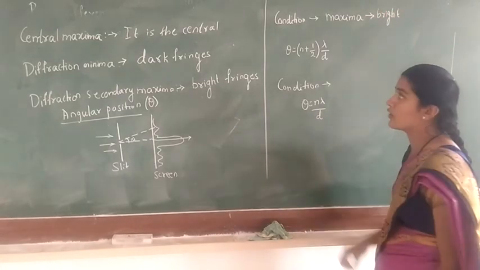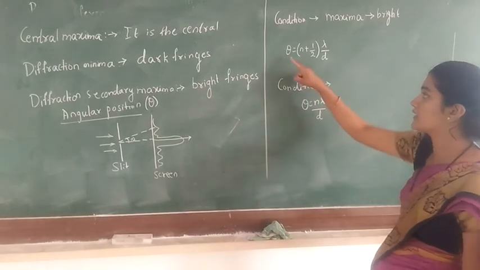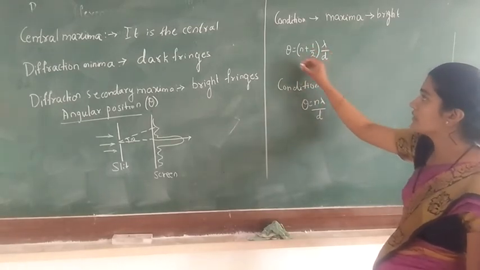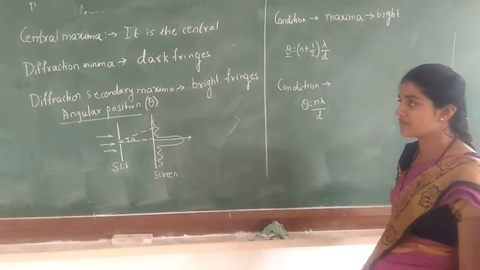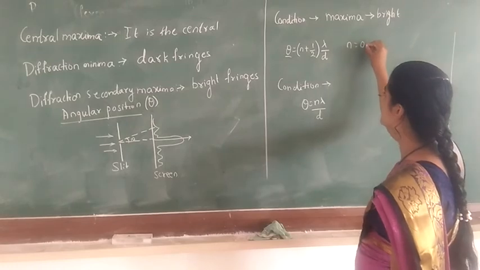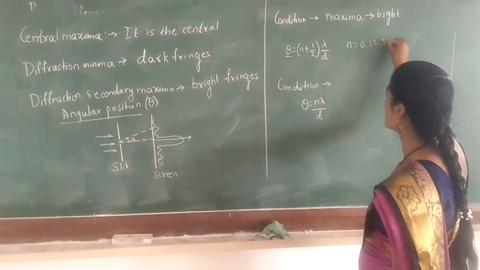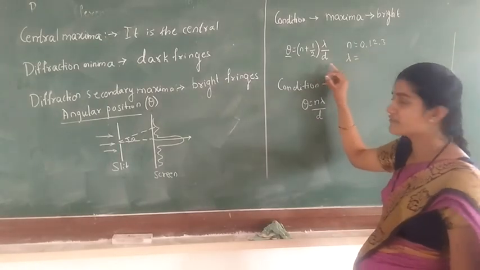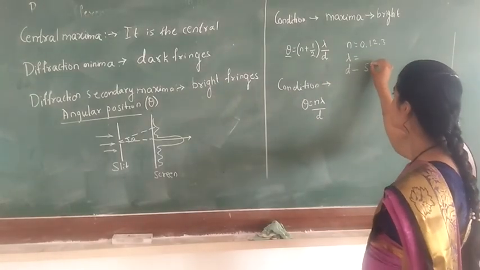Therefore, the expression for the bright fringe is theta is equal to (n plus 1 by 2) into lambda by d, where theta is the angular position of the diffraction of light, and n is the number, n is equal to 0, 1, 2, 3, and so on up to the last term. Lambda is the wavelength, d is the slit width.